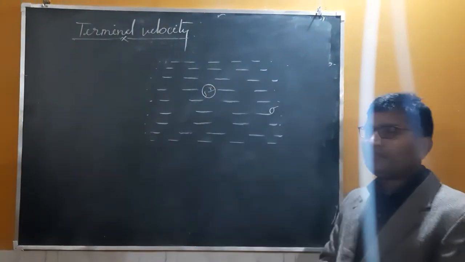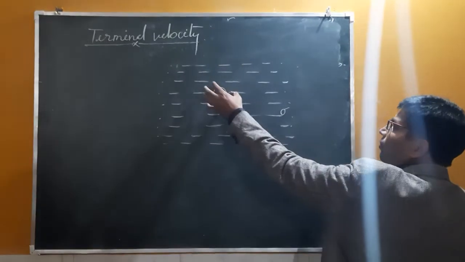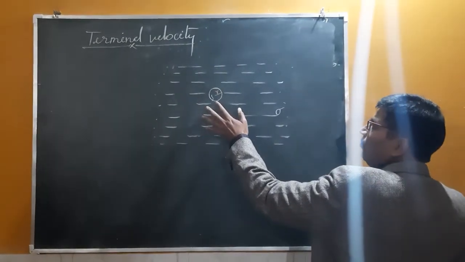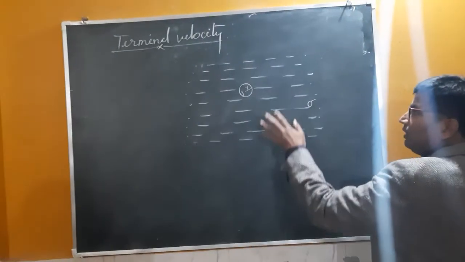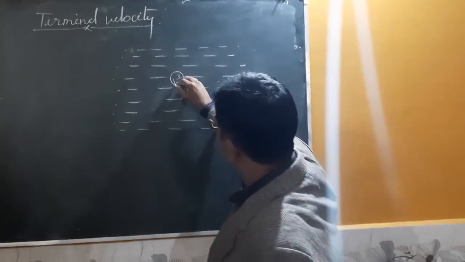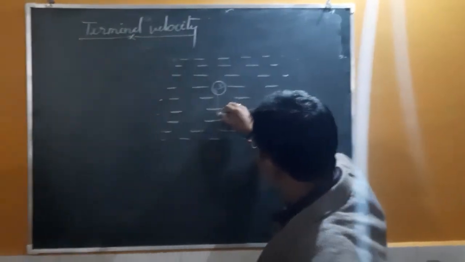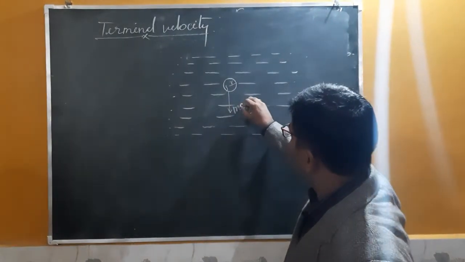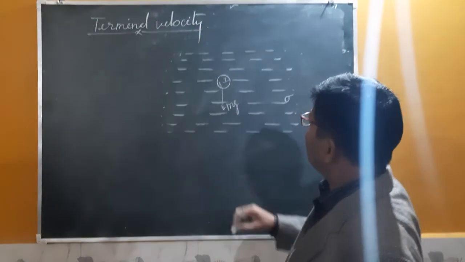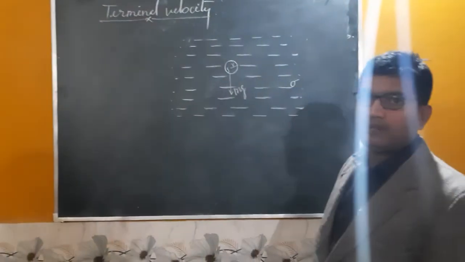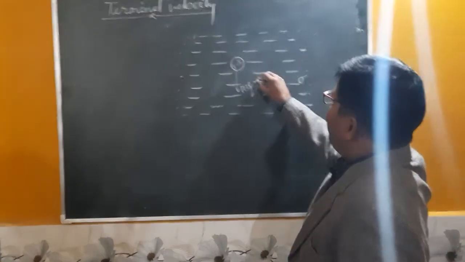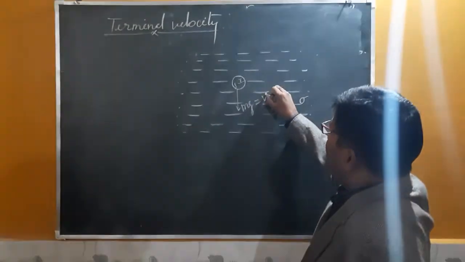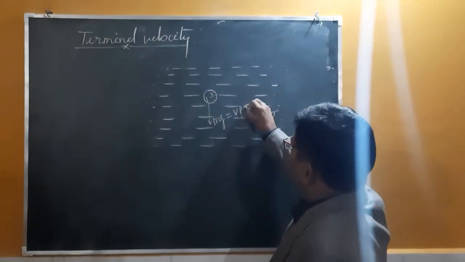Now, when the ball is dropped, what forces act on this ball? Initially, its weight in downward direction, and weight is equal to mg. Upthrust in upward direction. What will be the upthrust? You know, weight is equal to mass, which is equal to volume multiplied by density.